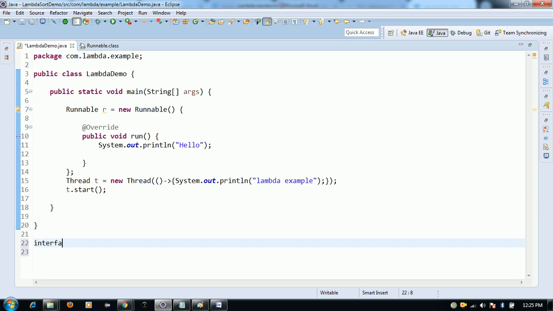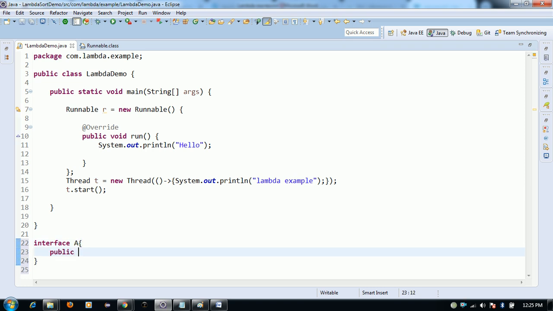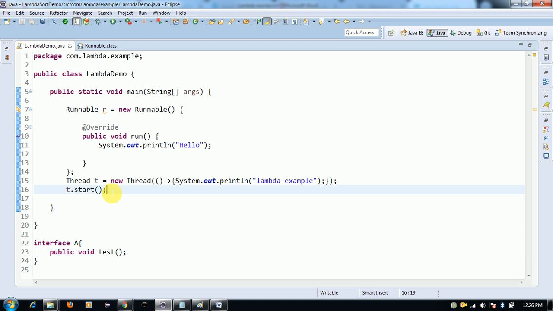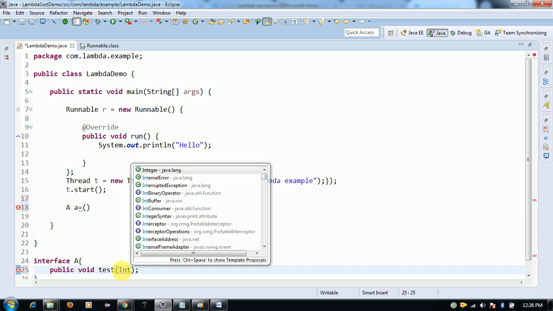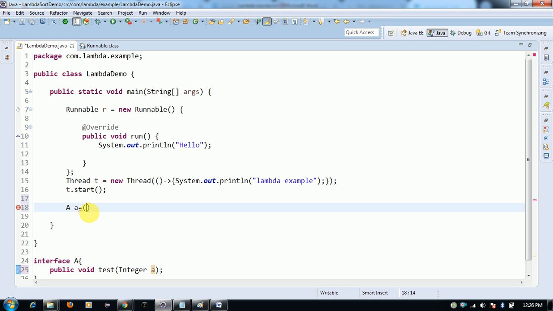Now I'm going to take another example, which contains a single parameter inside the interface method. I'm taking interface A, with public void test. This is an abstract method, so we should provide an implementation. Inside this we don't have any parameter, so I'm taking one parameter, integer a, and dividing using the arrow.